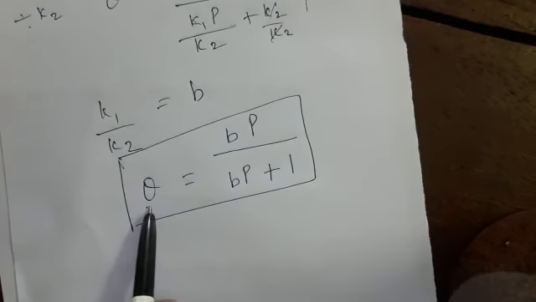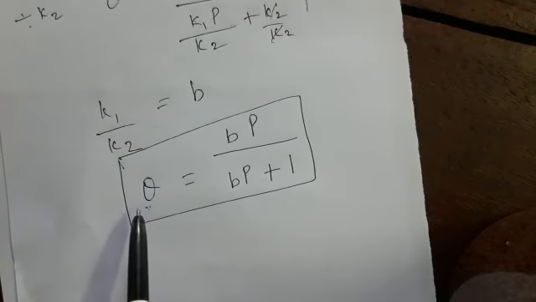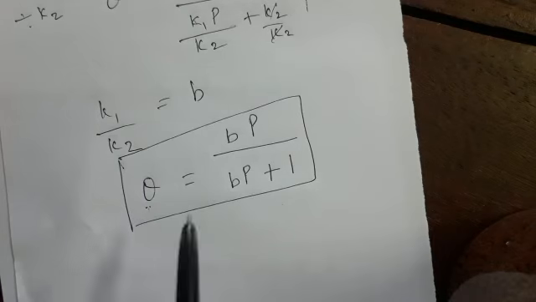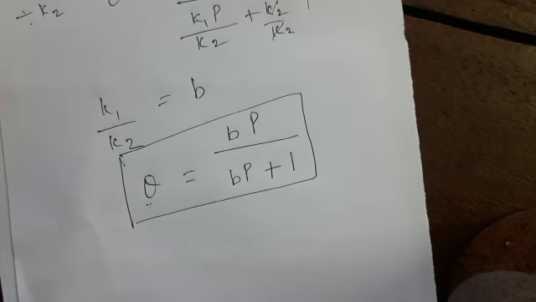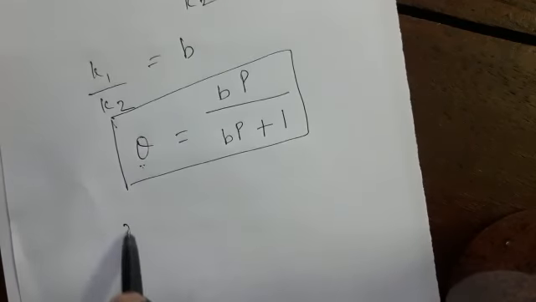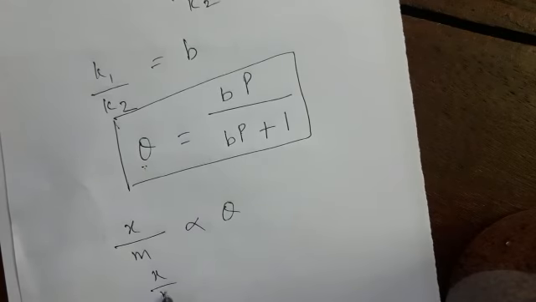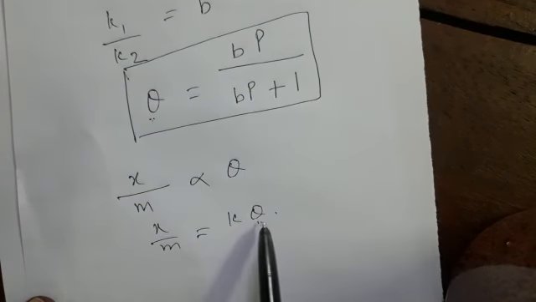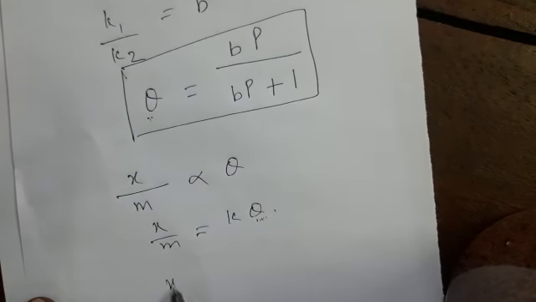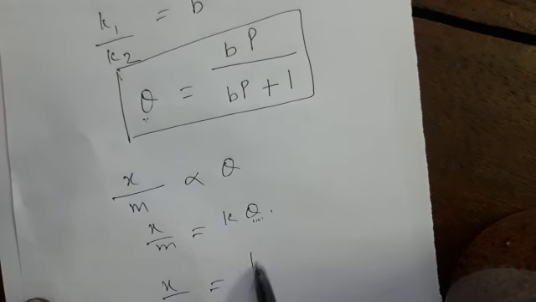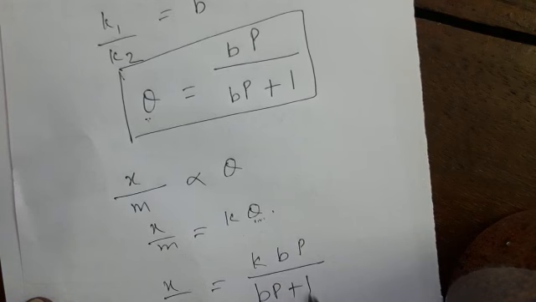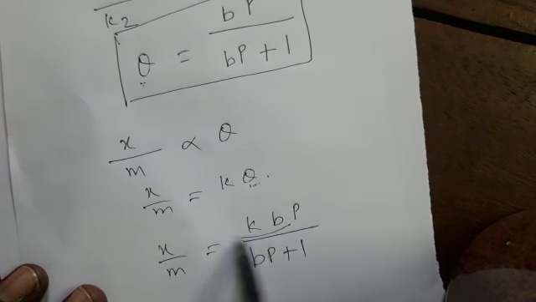This is theta, the area covered by gas molecules. Gas molecules adsorbed on that area theta. Okay. In general, we know from the Freundlich adsorption isotherm, x by m is directly proportional to theta. x by m is equal to k into theta. Okay. Now we put the value of theta. That is x by m is equal to k PB by PB plus 1.